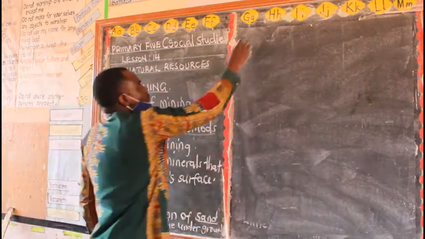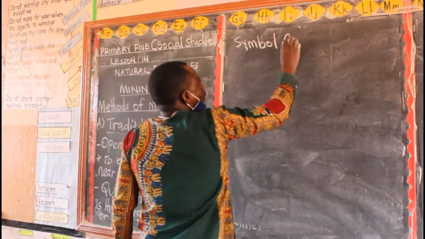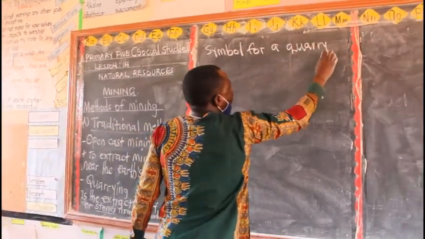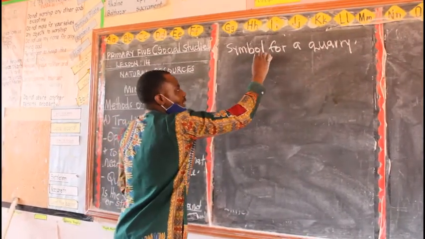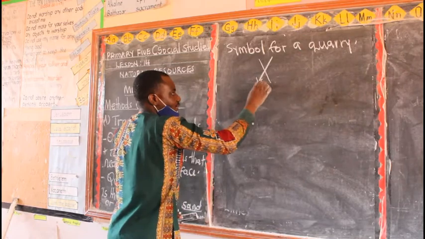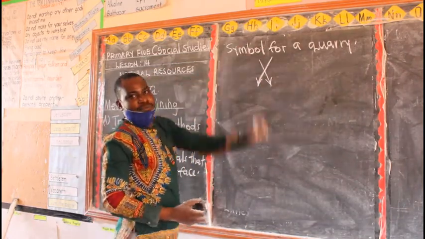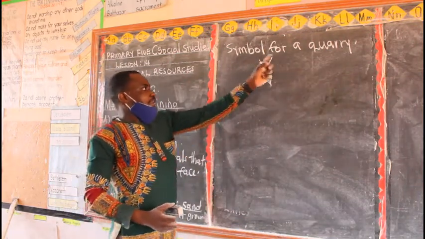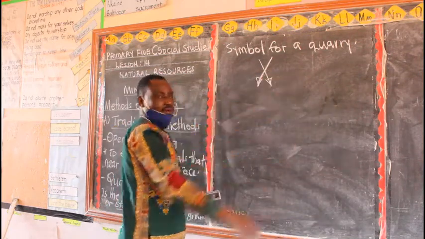Then if they ask you to draw it, we have a symbol for a quarry. When you are drawing this symbol, make sure that the arrows are facing down. The one where you have arrows facing up is for a mine. So if you look at the symbol of a quarry, the arrows are facing down.